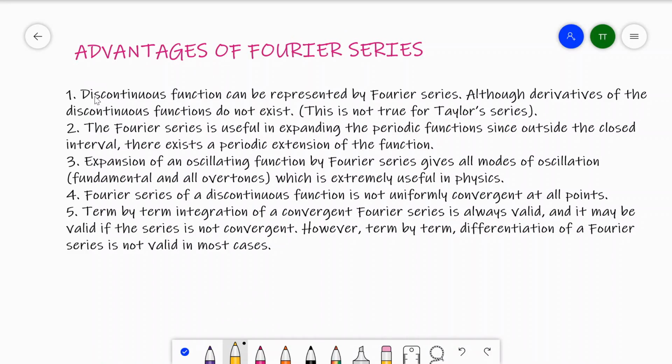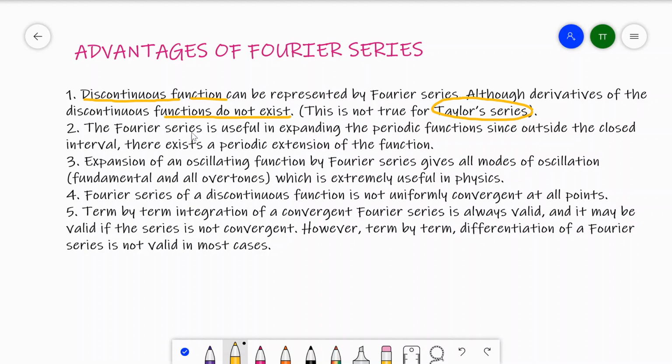First advantage, a discontinuous function can be represented by Fourier series, though derivative of a discontinuous function does not exist, and this is not true for Taylor series. So the first advantage is that a discontinuous function can be represented by Fourier series.